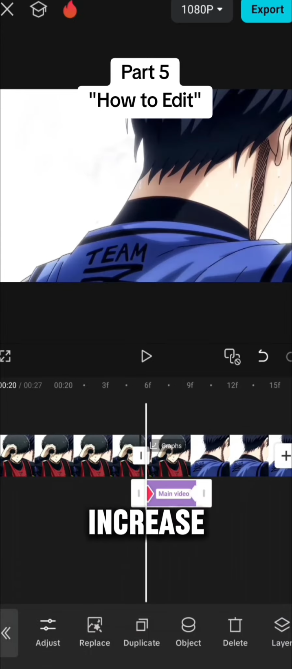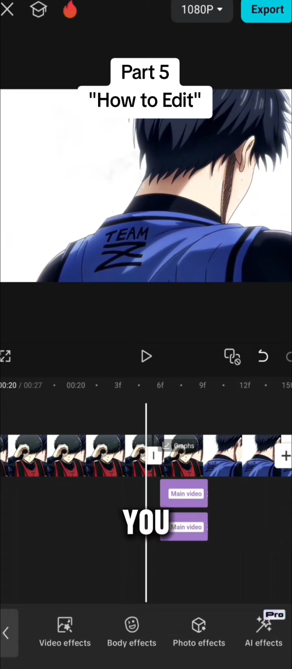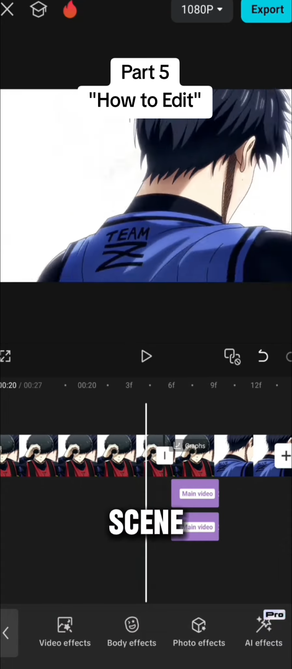Next, duplicate to increase the effectiveness of the shake. You can duplicate to the beginning of each scene.